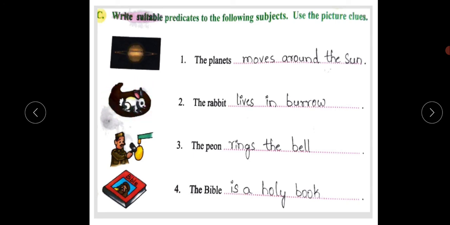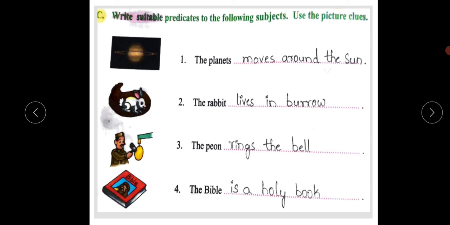It lives in a burrow, right? The peon rings the bell. What does the peon do? In school he will ring the bell, right, children? He rings the bell. The Bible is a holy book. It's a holy book of Christians, right?